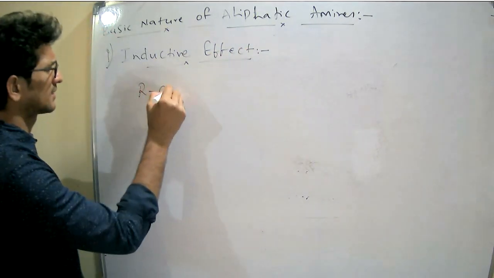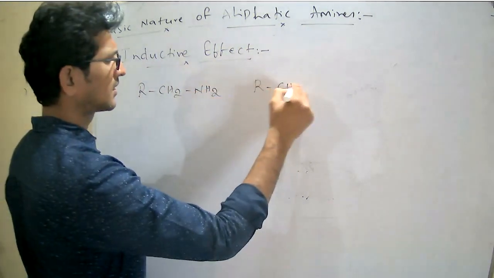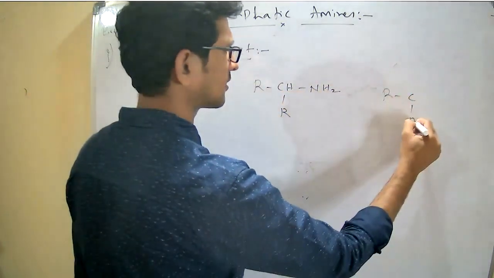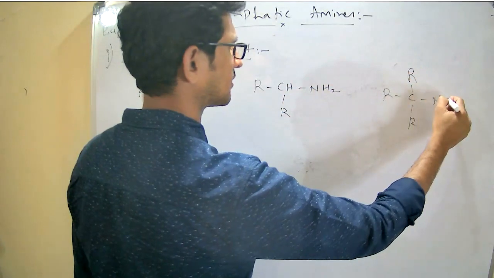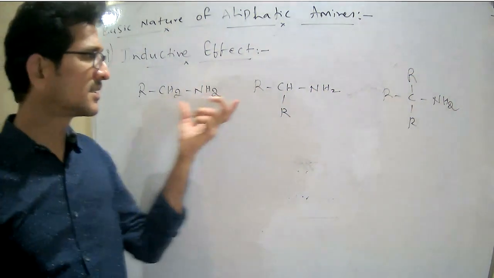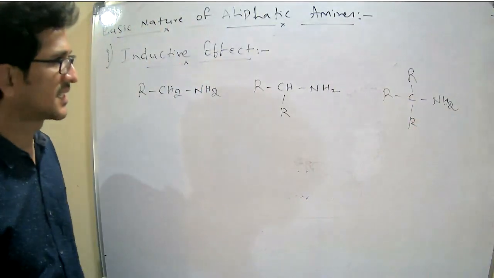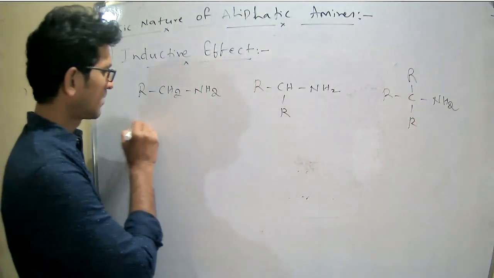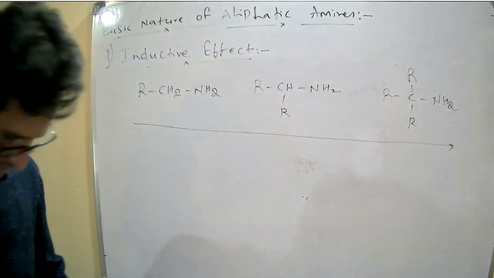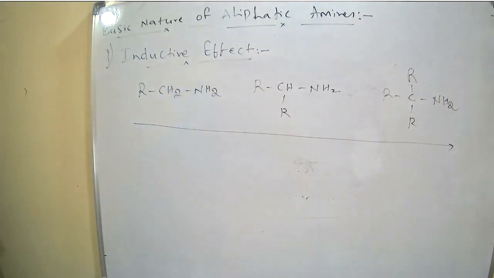I will write like this: CH2, NH2, or CH, NH2, or R. Primary amine, secondary amine, tertiary amine, right? So now here we are moving from left to right. While we are moving from left to right, what is happening? Just observe.